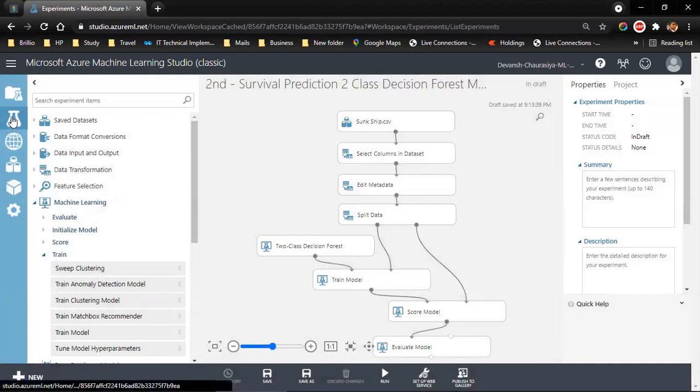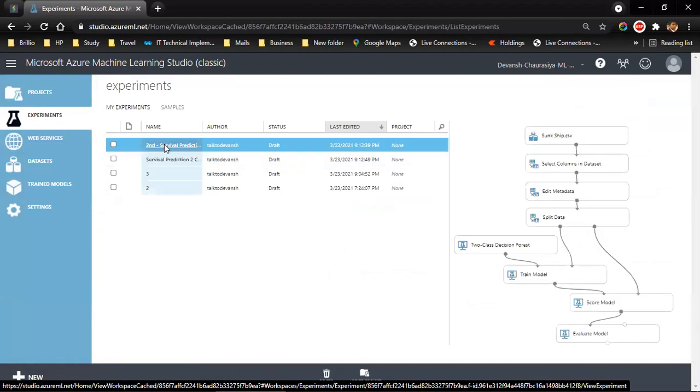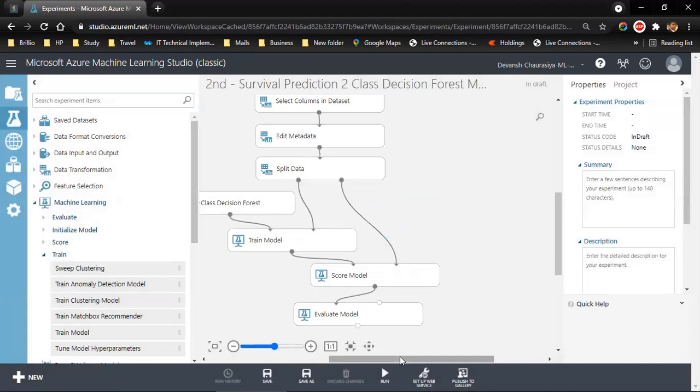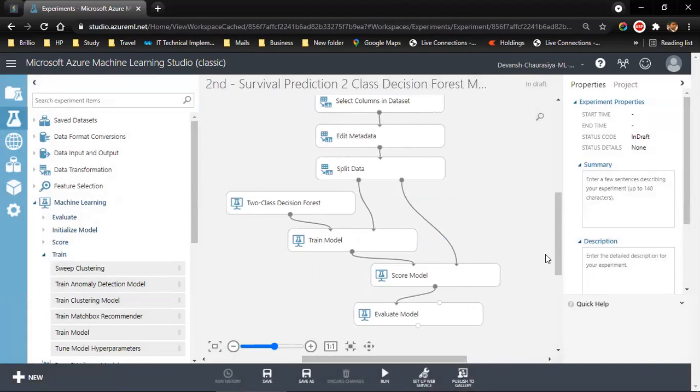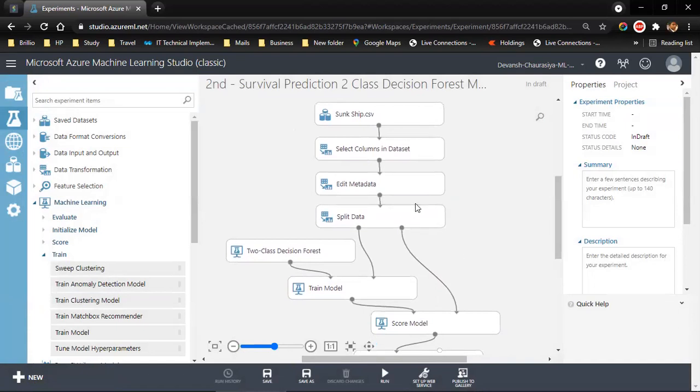If you want to check, we can go to experiment on the left side and we see that we are in the second one. I just click here and it will open up. Now we are going to hyper tune and make a few more changes. Let's take a look at our data one more time.